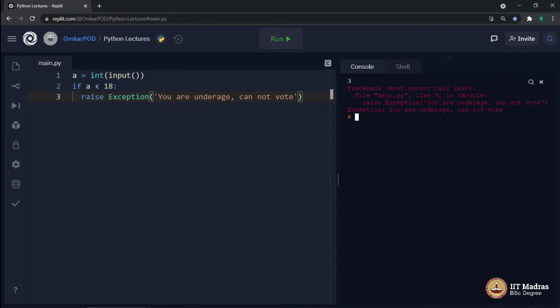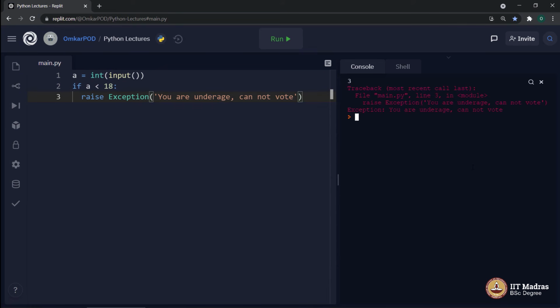So before closing this lecture, let me quickly revise whatever we have seen so far. Exceptions are a different type of errors which are not because of something wrong in the program. Those errors occur because something went wrong which is outside that program.